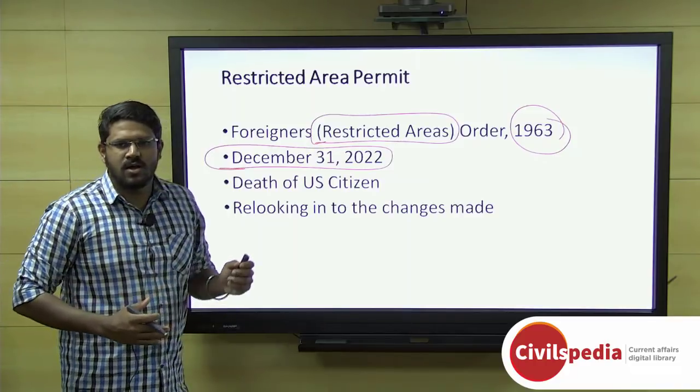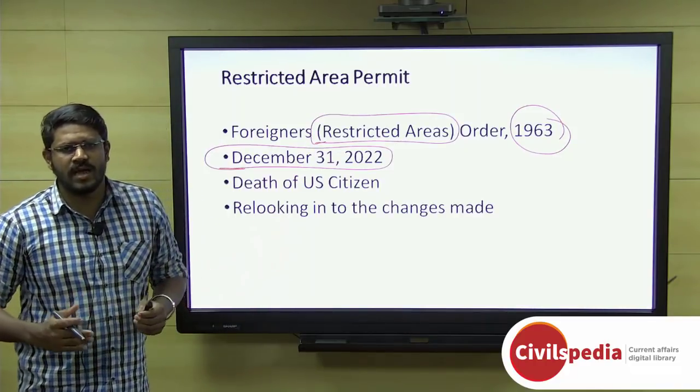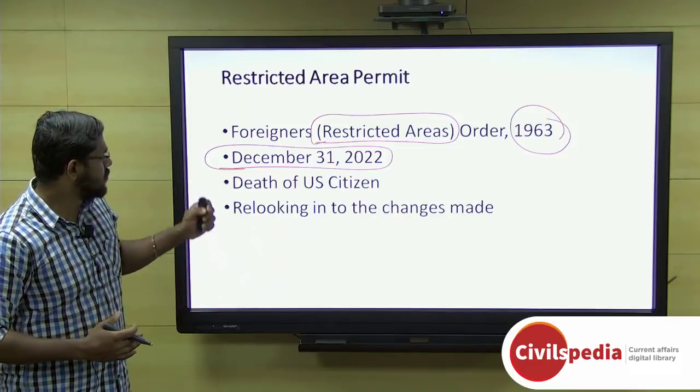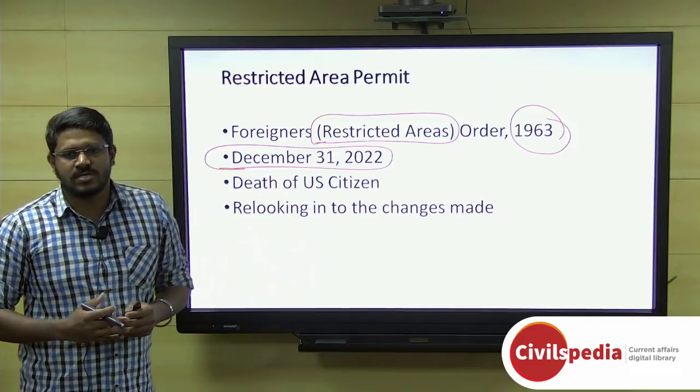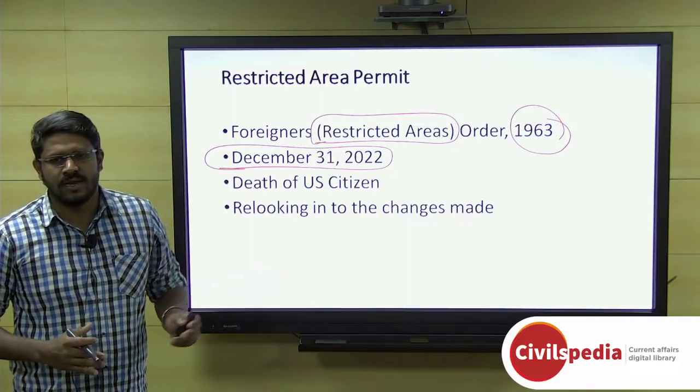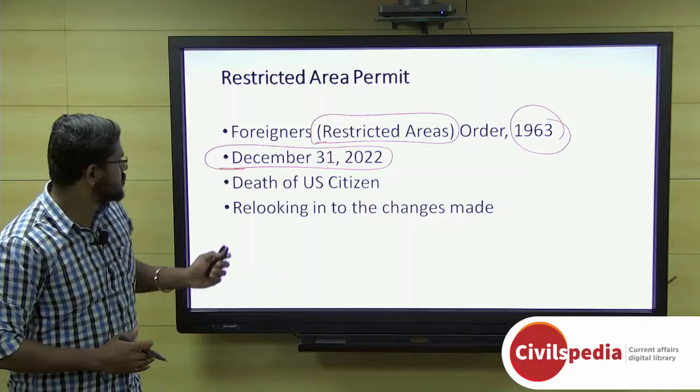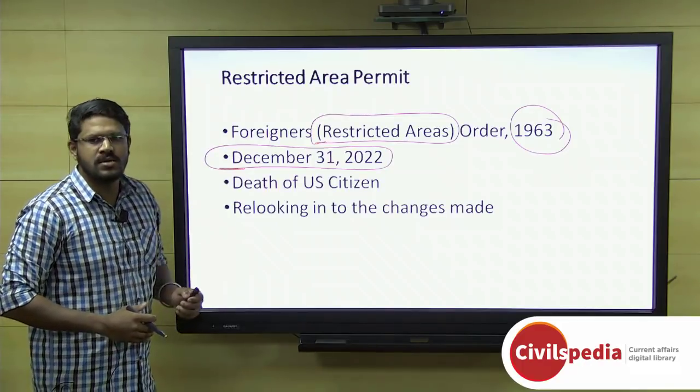Despite the warning, the government took this step, and many people are hoping there will be a relook into the changes made in August, and that the restricted area permit could be brought back for these 29 islands. So with this, we come to the end of this discussion.